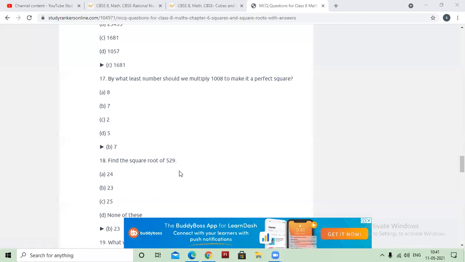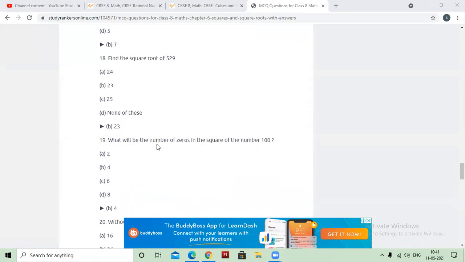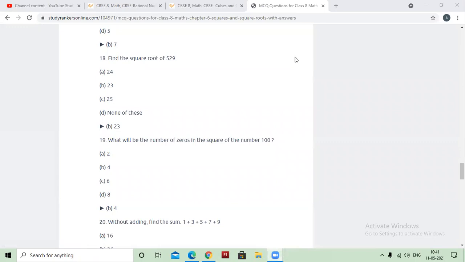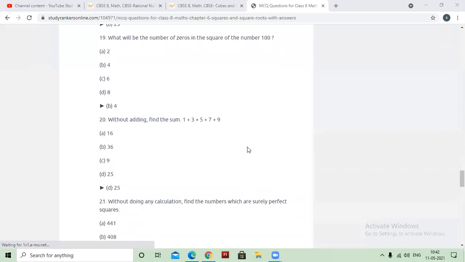Okay, let's go. What's the square root of 529? Whose square is this? 23's. We just did the first part. Find the square of 23, that is 529. So the square root of 529 will be 23. What will be the number of zeros in the square of 100? 2 zeros are there. We will make the square of this. If you make the square of this number, it will have double of this zero, that is 4 zeros will be there.